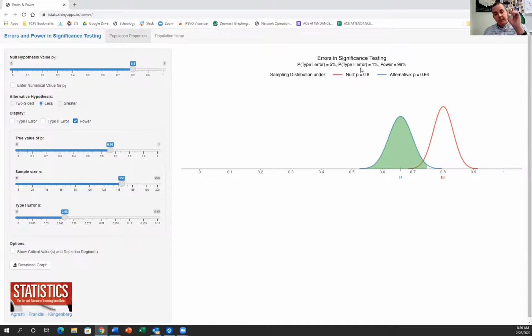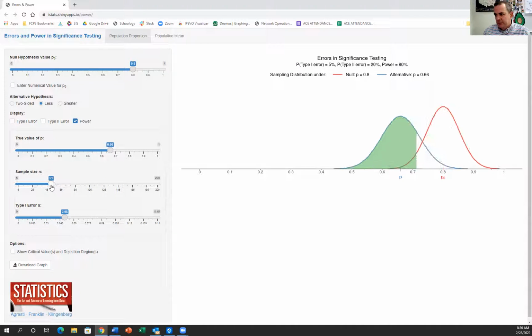As power goes up, the probability of making a type 2 error goes down. Okay, so that's the first one. So let's bring it back to 50, so where we started. So there's the first one.